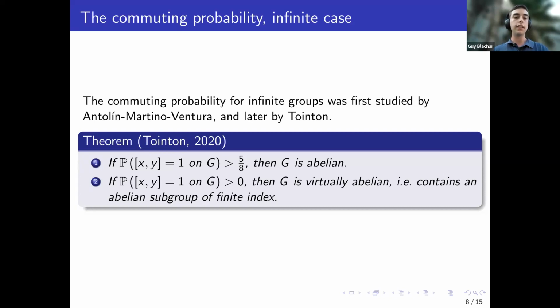And also, the second part: because we are taking a lim sup of probabilities, this could tend to 0, but if this probability is positive, the group is virtually abelian, which means it contains a finite index abelian subgroup. So indeed, we see that these are two analogs of the finite case. We have a gap, we have this critical probability, and also if this probability is positive, the group is close to being abelian. There are also some refinements of this theorem in the work of Tronton. If this probability is larger than epsilon, we can also say that the group is epsilon-bounded by abelian by epsilon-bounded.